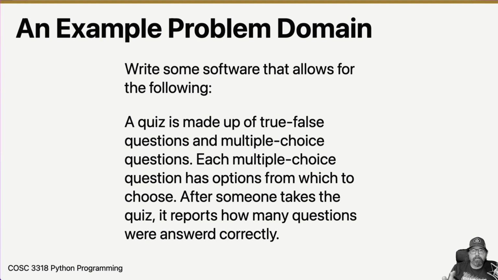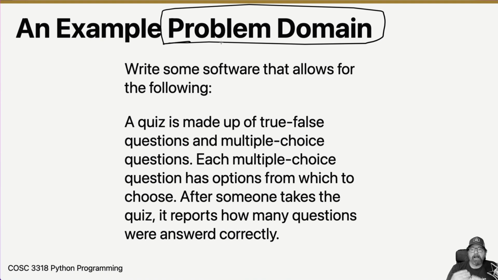So we're going to step through and figure out what our problem domain is. The problem domain is the thing that we're trying to write software for. There is a problem out there in a domain. So for example, in oil and gas, one of the things that we might want to model is pipelines where oil flows through. And if we're at a bank, we would want to model customers being able to put money in the bank and getting money out of the bank. And what kind of bank account do they have? Is it a checking account or a savings account? All of these things are part of a problem domain.